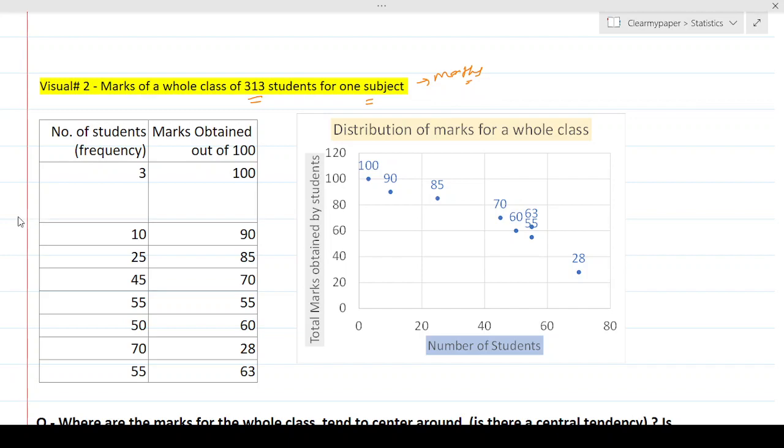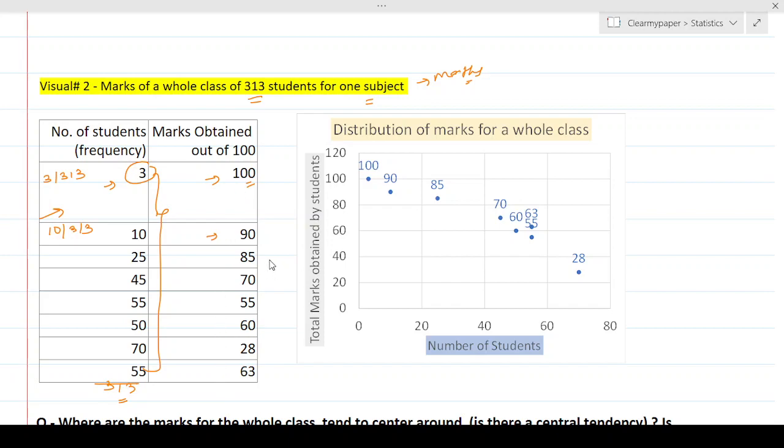And over here in this table on the left, I've given the marks for each student, and on the right I've given the frequency. That means 3 students out of the 313 got a perfect score, 100 marks. 10 out of 313 got 90 marks, so on and so forth. If you add all the students over here, this will total to 313, the total number of students, and these are their mark distribution.